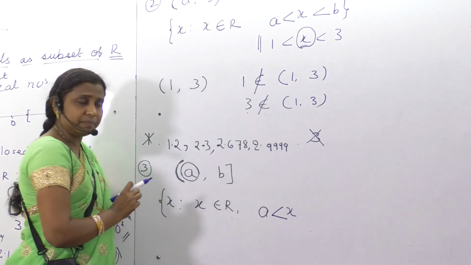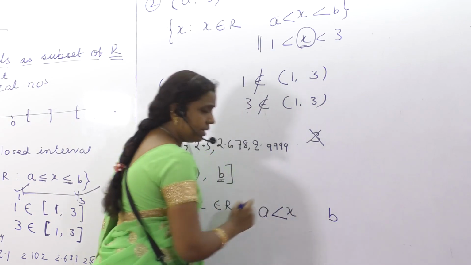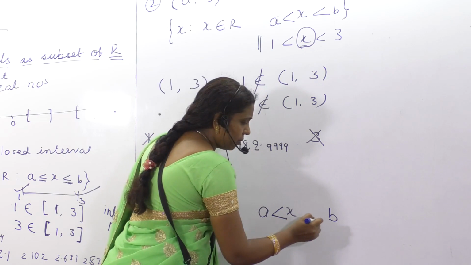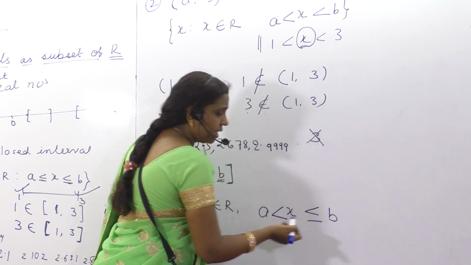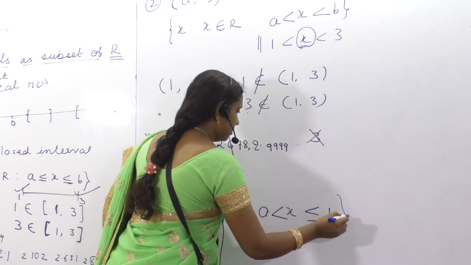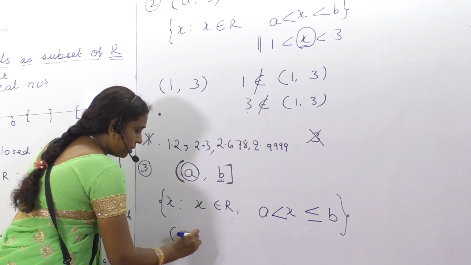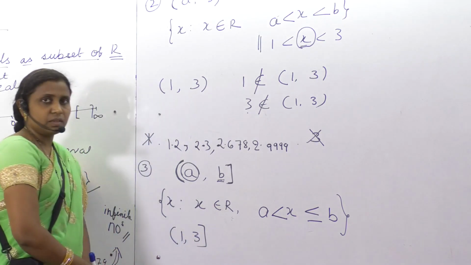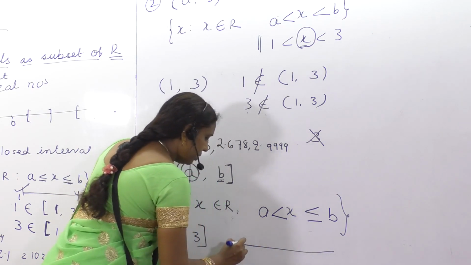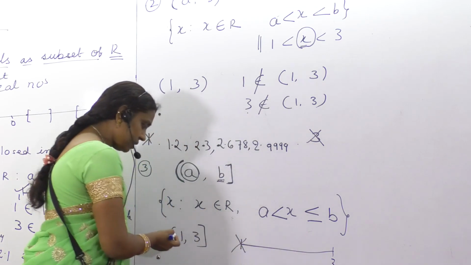Are you getting my point? Next, check that upper limit. Put the upper limit here and check the nature here. Closed means less than or equal to. Got it? So suppose 1, 3. 1, 2, 3: 1 should not be considered because it is open.